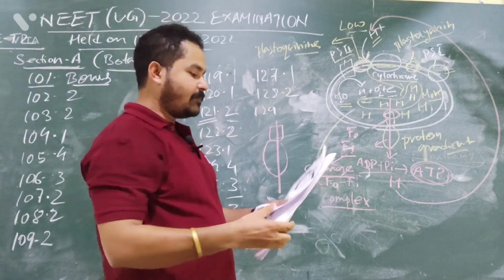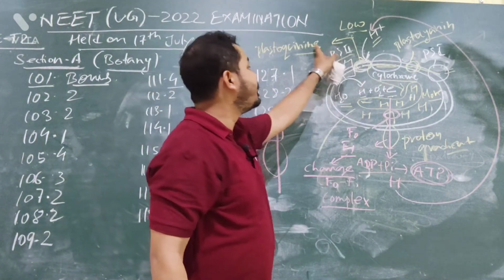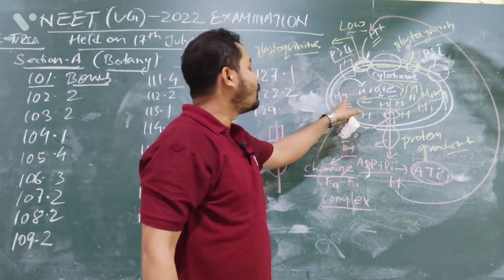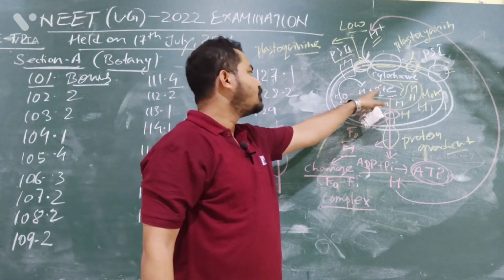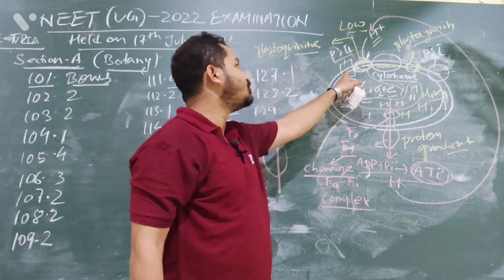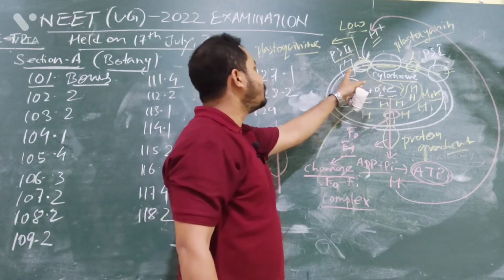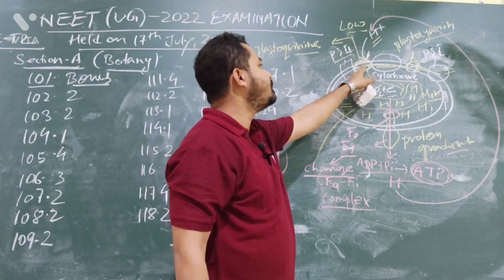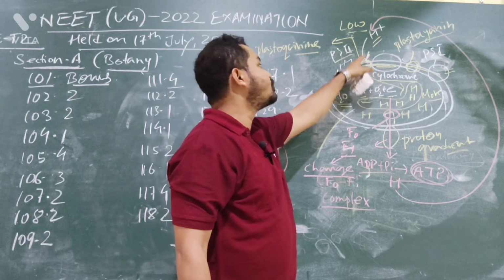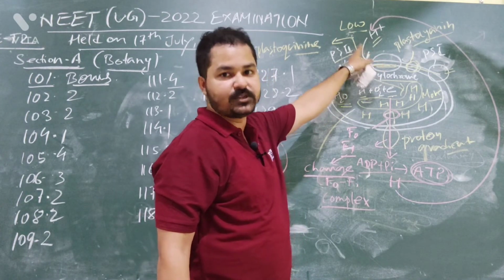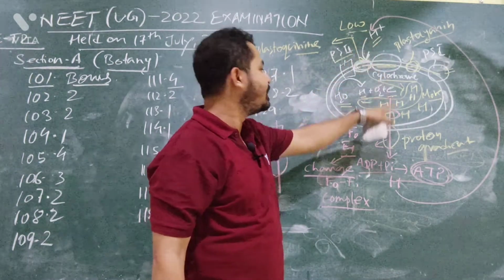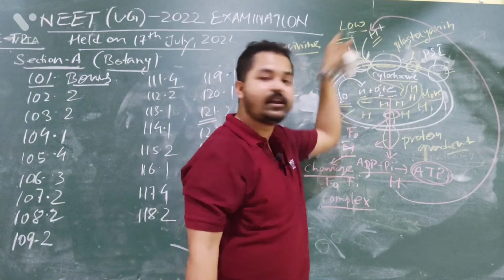Are you getting my point? This plastoquinone, when the water is split, oxygen will be liberated and the electron will go inside photosystem 2. So this electron will go from here to plastoquinone, from plastoquinone to here. But the plastoquinone will also take hydrogen. From where is it taking the hydrogen? From the stroma. Where did the hydrogen in the stroma come from? The hydrogen that came out from inside, that is the hydrogen.